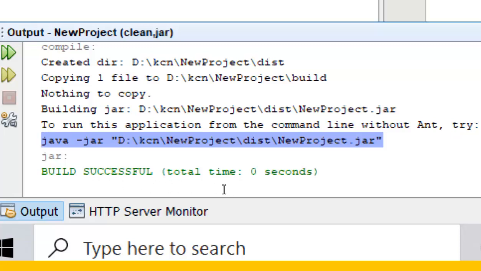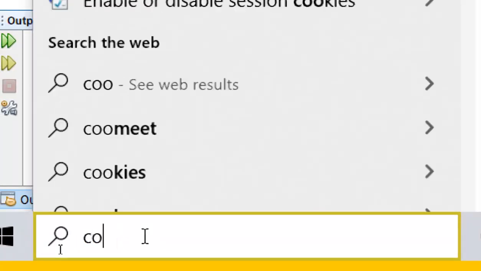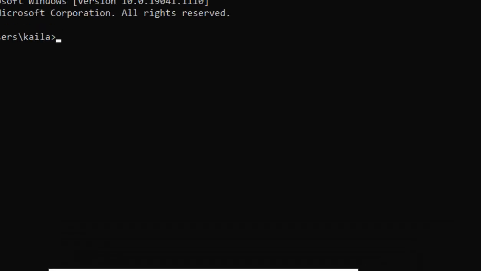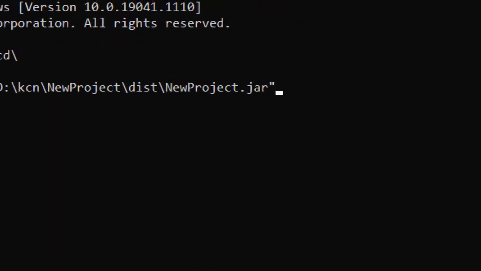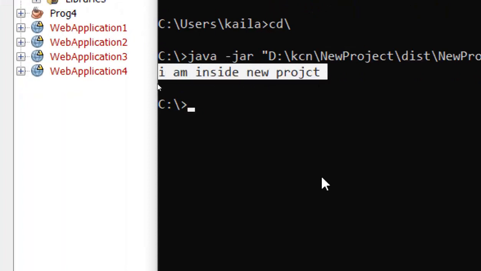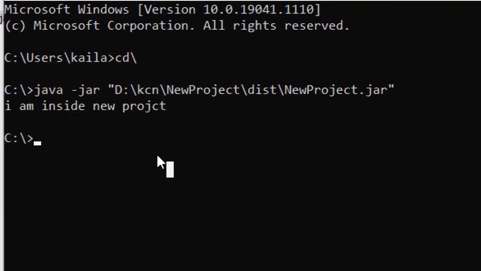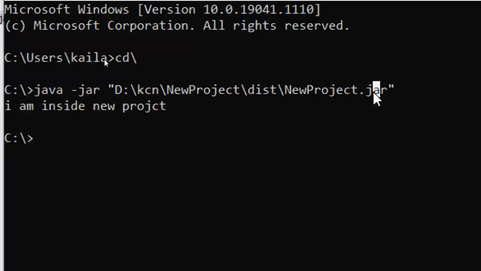To run this application from the command line without the IDE, we use java -jar. Come to the command line. Now go to the root directory. Now run this. See, I am getting the result of what I called there. I am directly calling the main method under this new project. So this is the jar file I am executing.